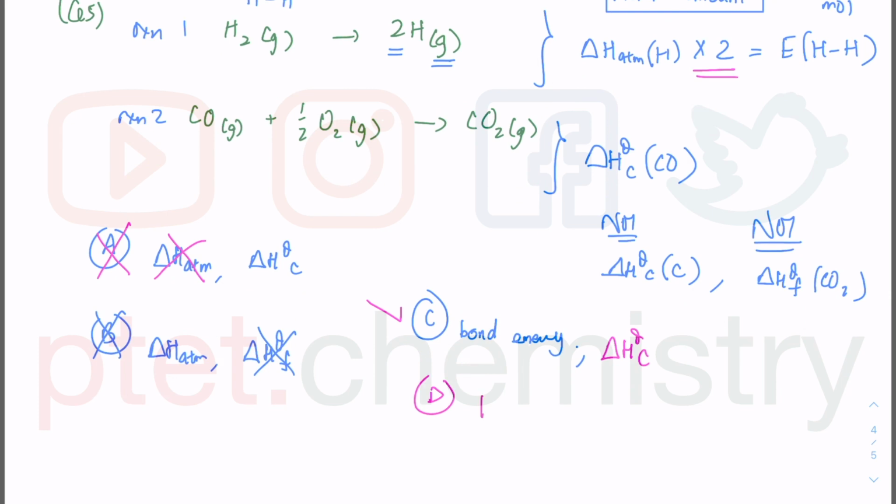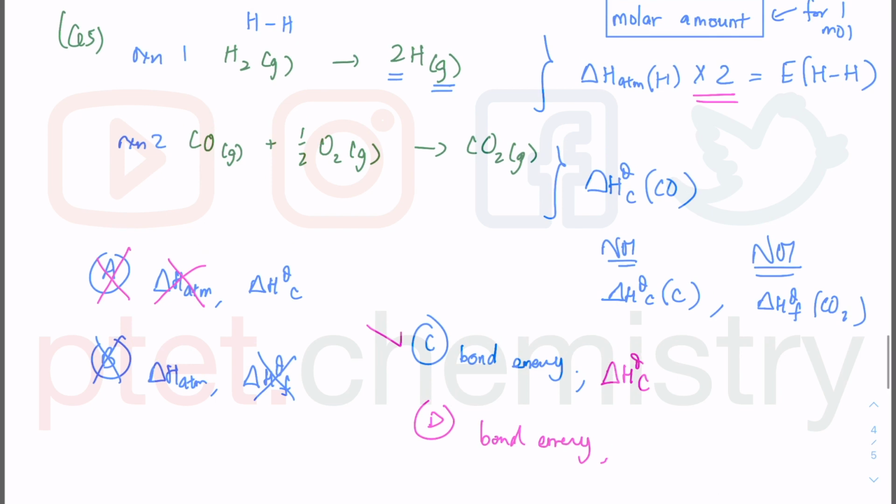and D, I can tell you that D is wrong, because even though bond energy is the correct definition for the first equation here, enthalpy of formation is not correct, same as what I said just now. Okay, so D must be out, therefore option C is the only correct answer there.